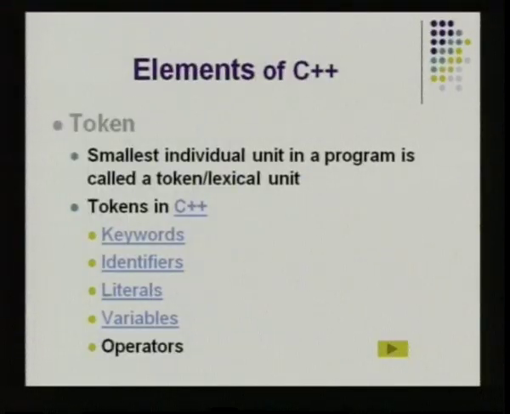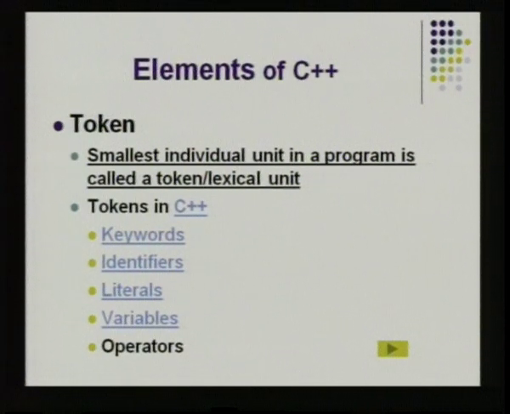So the word token, what does it mean? It is the smallest individual unit in a program, which is also called a lexical unit. So, token refers to the basic elements of the C++ language, which cannot be further broken down into anything simpler. For example, if you take the English language, A, B, C, D are the simplest forms of the English language. You cannot simplify it further.